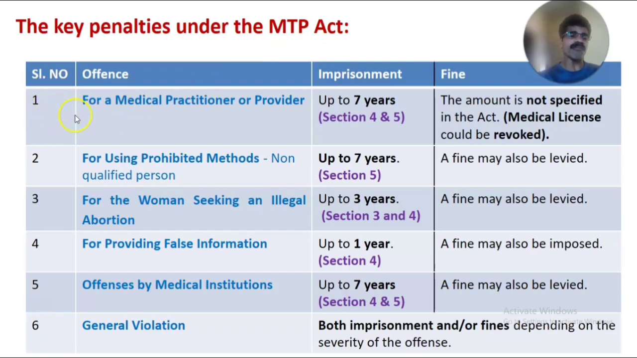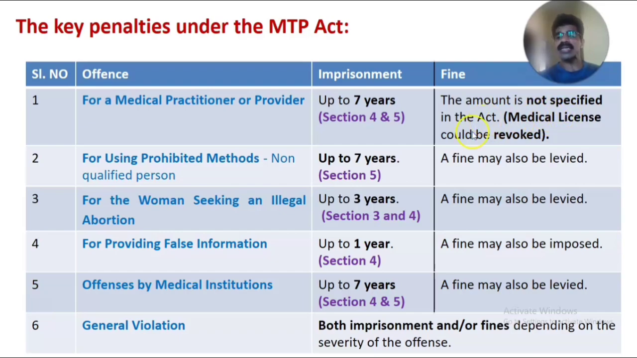First offence is for a medical practitioner or provider. The penalty includes imprisonment and fine. Imprisonment means putting the person into prison. If the medical practitioner violates the MTP Act, he has to be put into imprisonment up to 7 years under section 4 and 5. At the same time, a fine may also be imposed. The amount of the fine is not specified in the Act; that depends and varies.